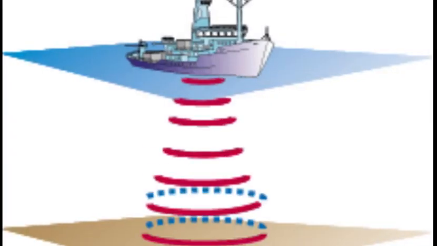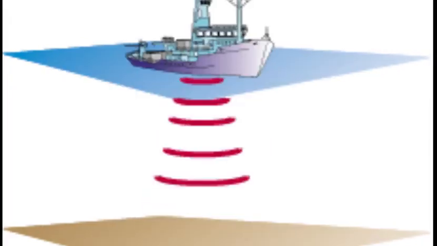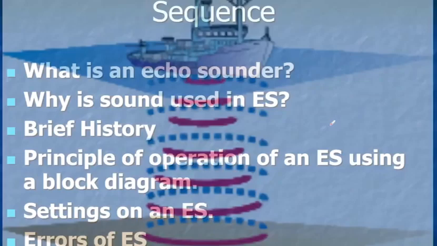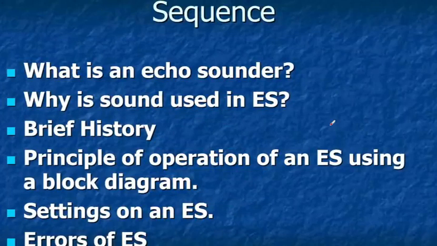So today we are going to study a very important piece of equipment which is used on all ships. It's very crucial for the safety of ships. So we will be proceeding in this sequence. First we will be understanding what an echo sounder is and why sound is used in an echo sounder.